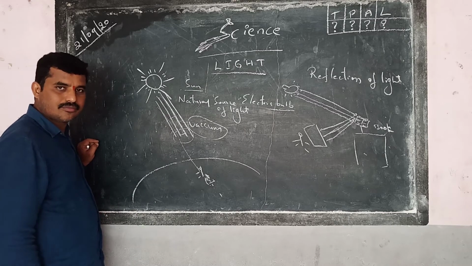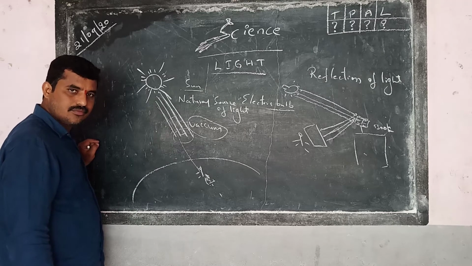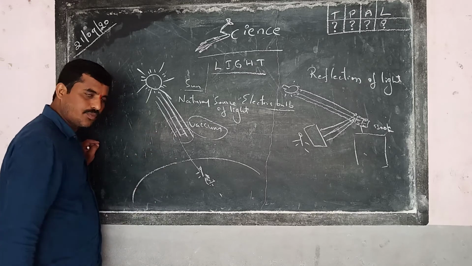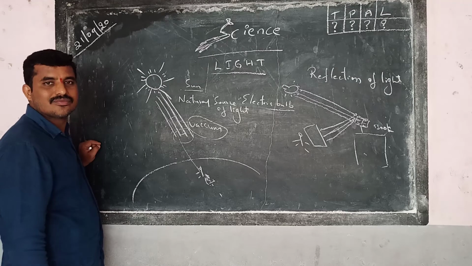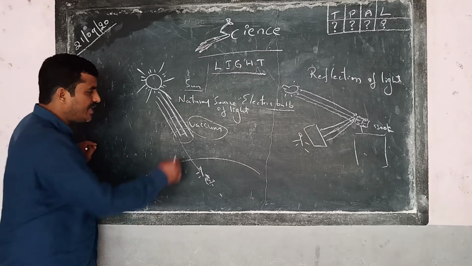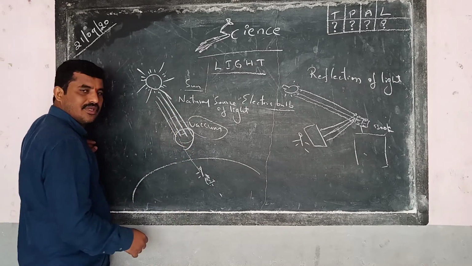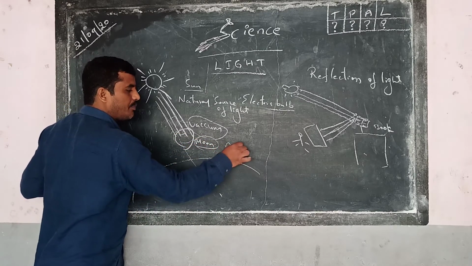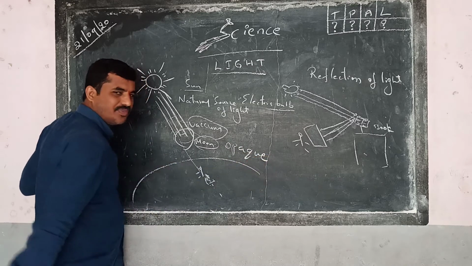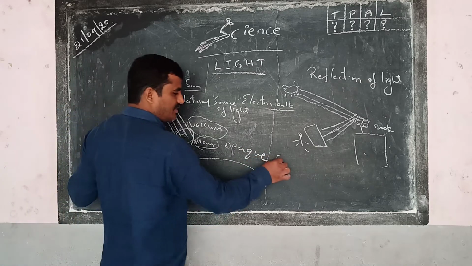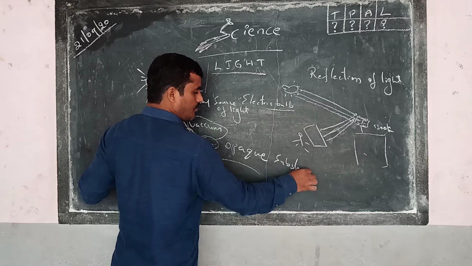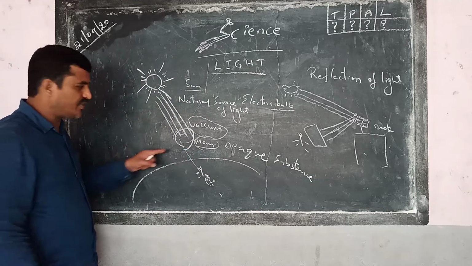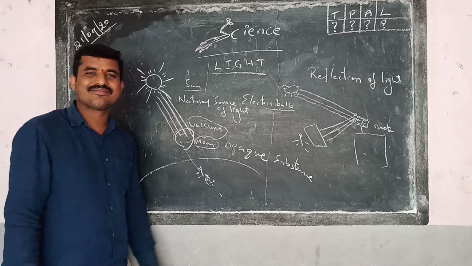It will stop the light from passing through it. So when it stops the light from passing through, this body, the moon, is said to be an opaque body, an opaque object, an opaque substance. Why am I telling you the moon is an opaque substance? Because it is not allowing the light to pass through it.